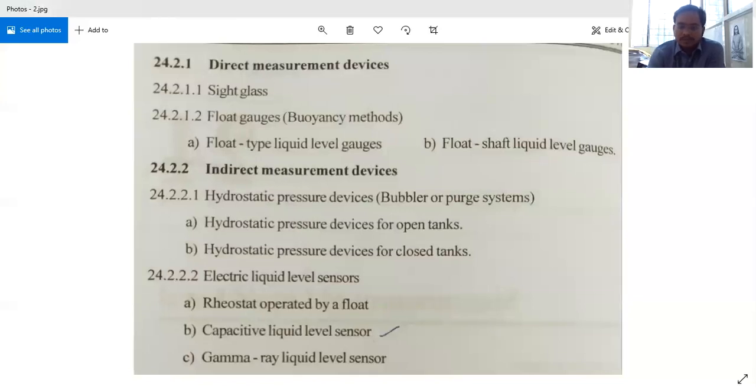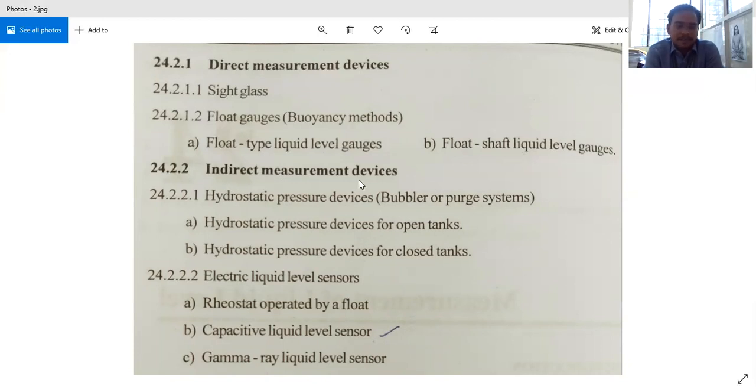Coming to the different methods or devices that are used for measuring liquid levels, here we have direct measurement devices, indirect measurement devices, and electrical liquid level sensors. In direct measurement devices, we are having different types: sight glass, float gauges, float type liquid level gauges, and float shaft liquid level gauges.